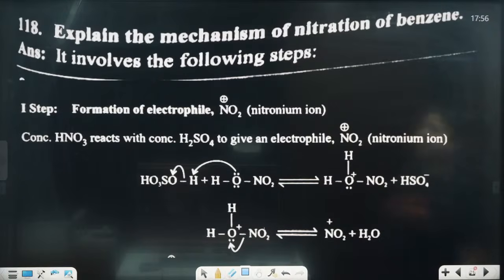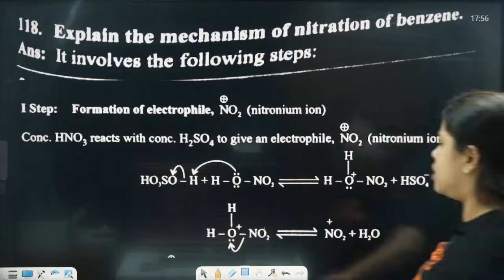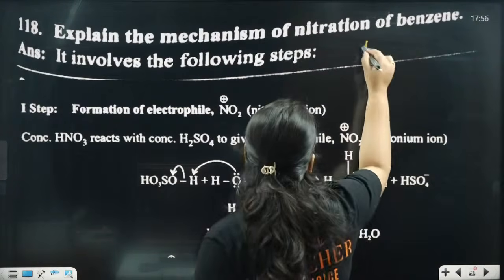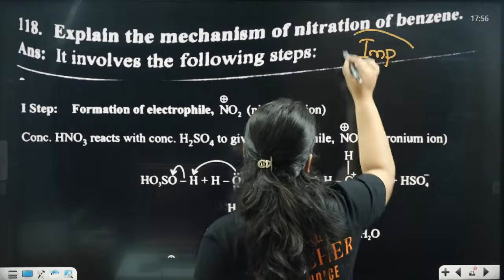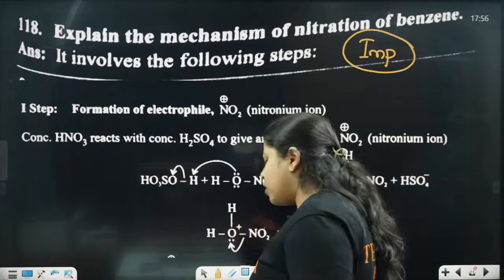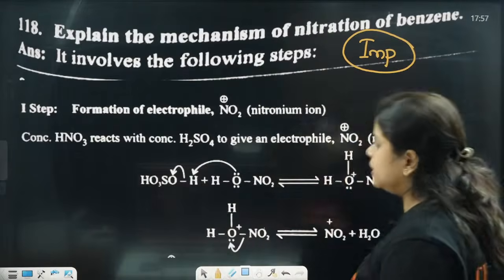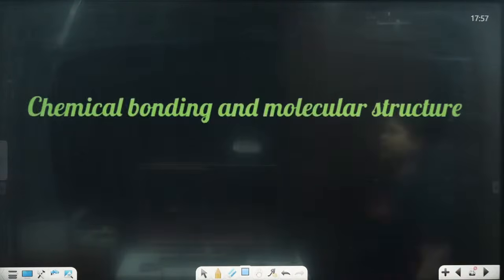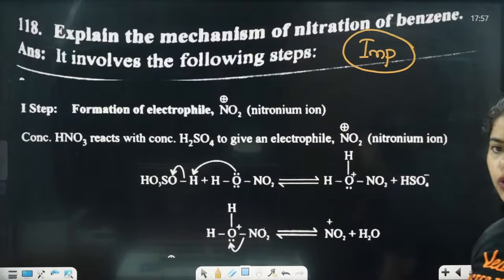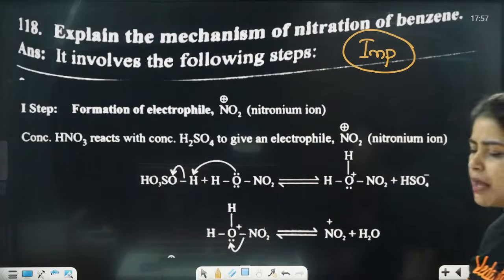Explain the mechanism of nitration of benzene, and it involves the following steps. Okay, this is a short question. It's important from this chapter. They have repeated it a lot of times. Almost we have 3 steps for this. Okay, 3 steps. Concentrate. Step 1.